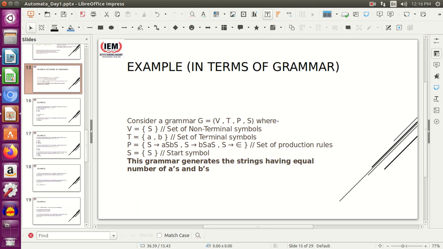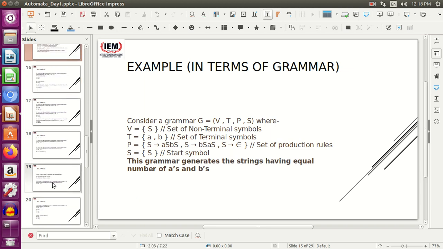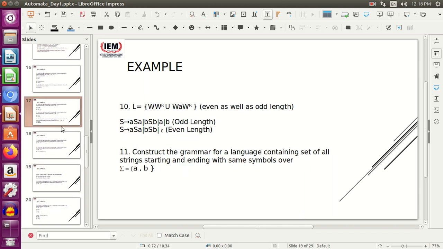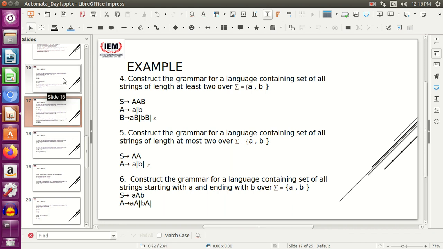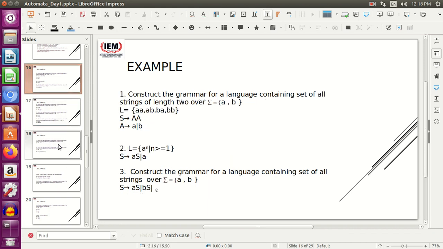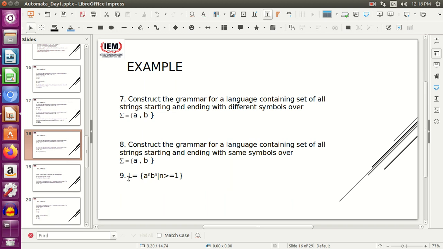Okay, so I had many more examples actually. I will show you because you need to see various types of examples before moving to the next topic. I have covered up to, I guess, question number 9. So I'll continue from question number 10 next day because it's already 12:17. I'm running out of time and I don't want to overload you all.